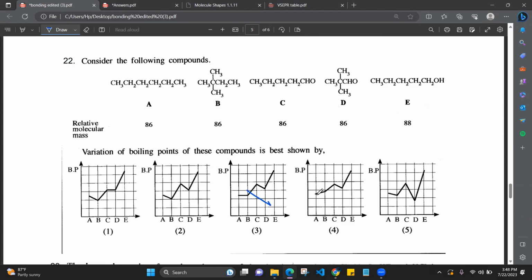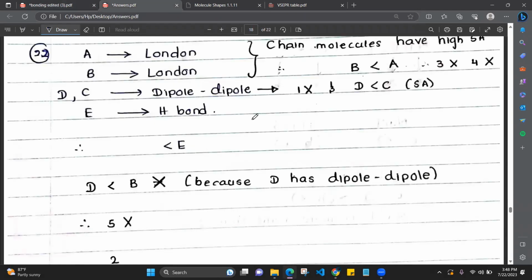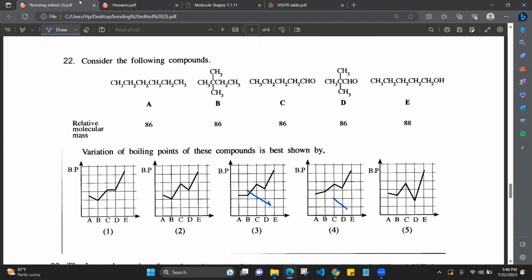Here A is less than B, so we can eliminate number 3 and number 4. Here A greater than B, so that is correct. Next, D and C both are having dipole-dipole interactions, so we have to compare their surface area. The chain has greater surface area than the branched one, so C should have a greater boiling point than D.